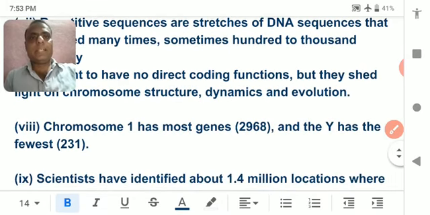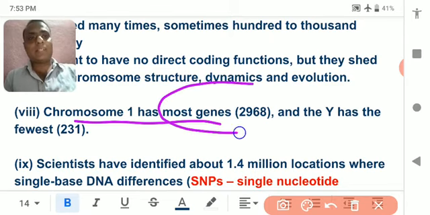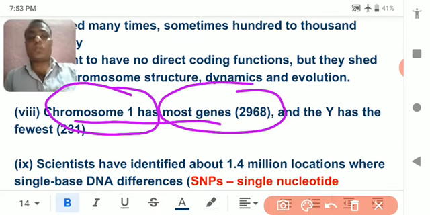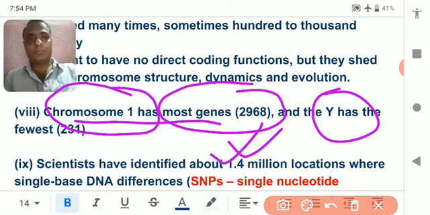Understood? Next, chromosome number 1, which I already told you, has about 2968 genes. Chromosome number 1 is the largest chromosome, try to understand, and it contains the most genes, means the highest number of genes is in chromosome number 1, it is 2968, and the lowest number of genes is present in chromosome Y, and the number of genes is 231.